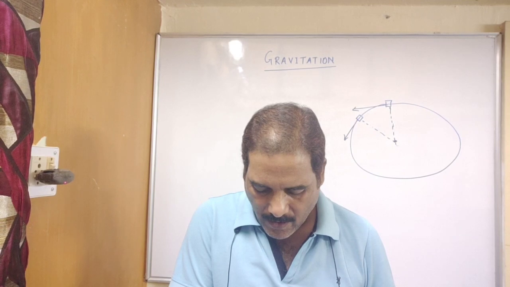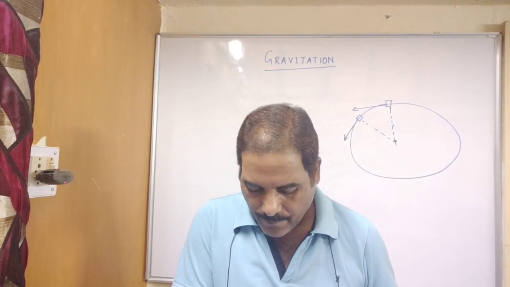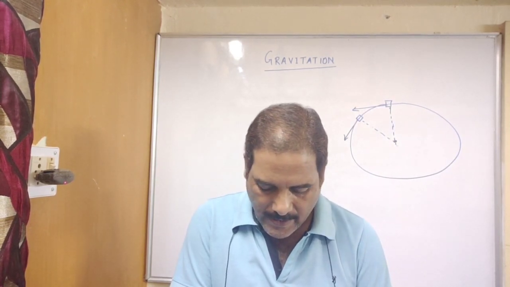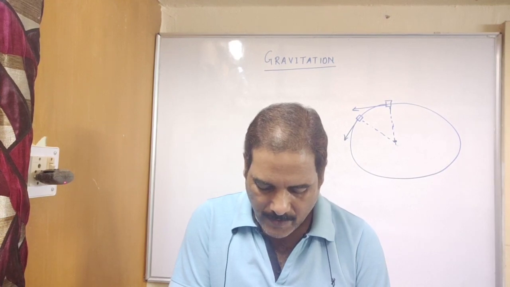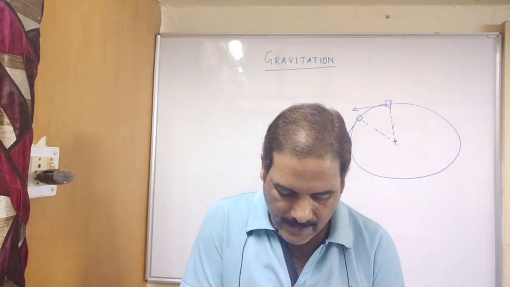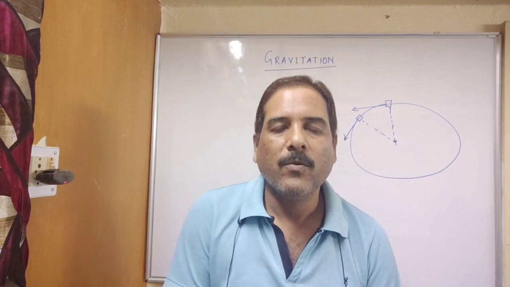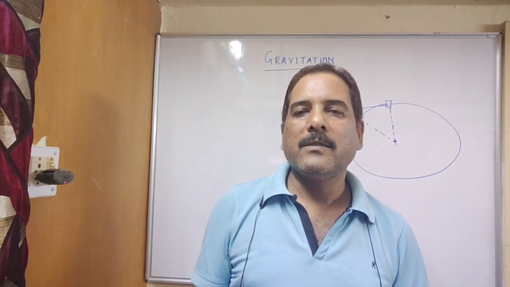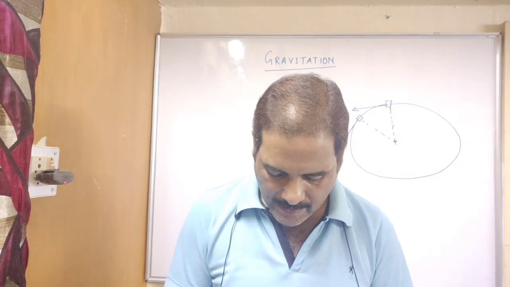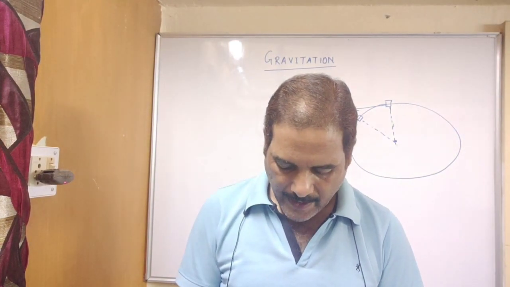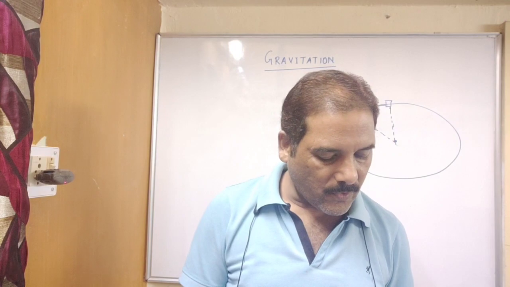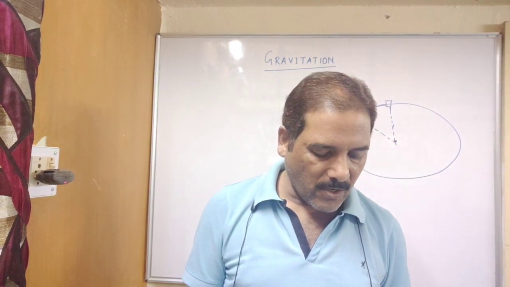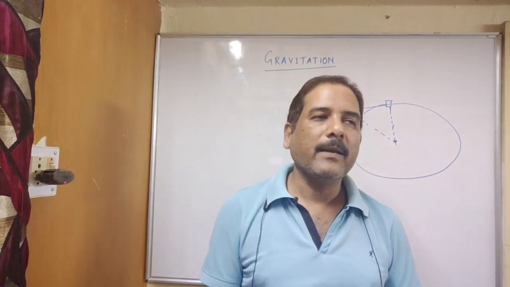This force is called centripetal, meaning center seeking force. So when an object moves in a circular path, a force is acting on it towards the center, and this force is known as centripetal force. In the absence of this force, the stone flies off along a straight line path.